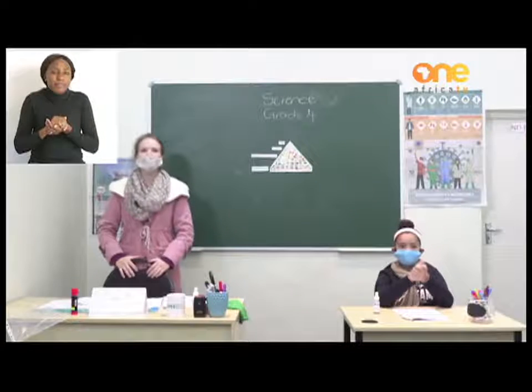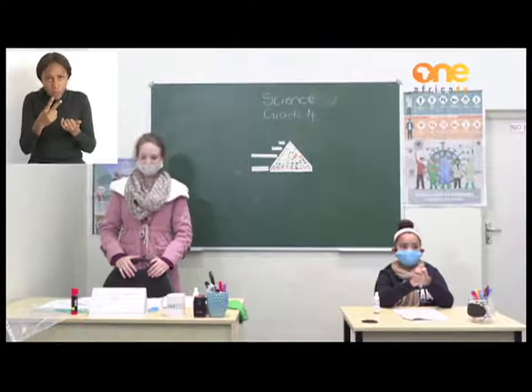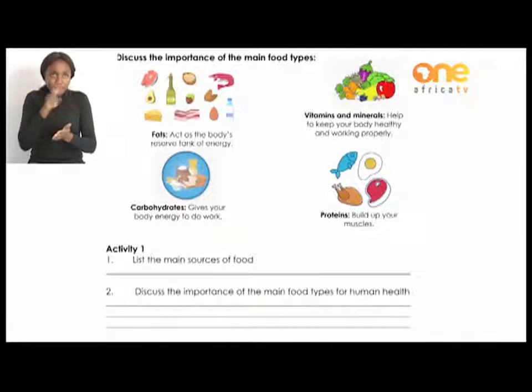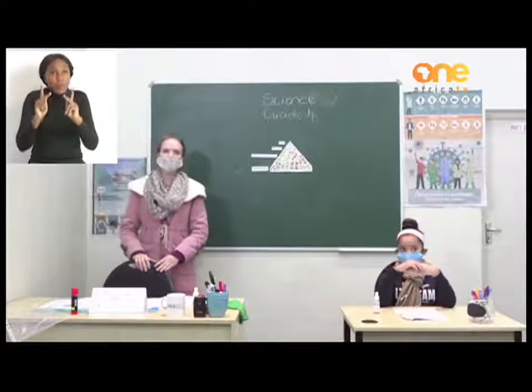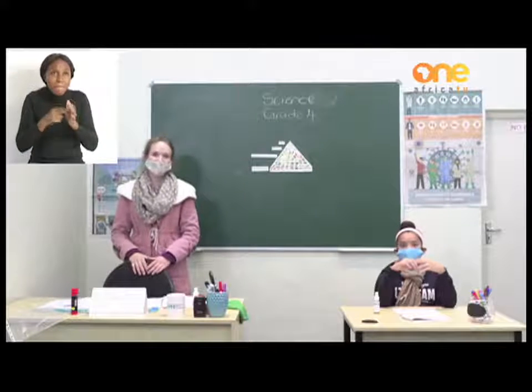Okay, grade 4s, let us quickly take a look at our activity. On page 12 in your workbook, you have your activity. There are 2 questions. The first question is: list the main sources of food. So quickly try and do that. Take a pencil or a pen and try to do that. Then you can move on to question 2: discuss the importance of the main food types for human health. If you are done with that, grade 4s, then you are done with science for today.